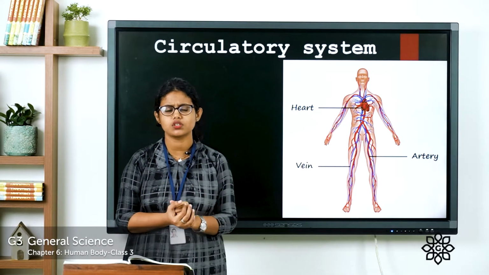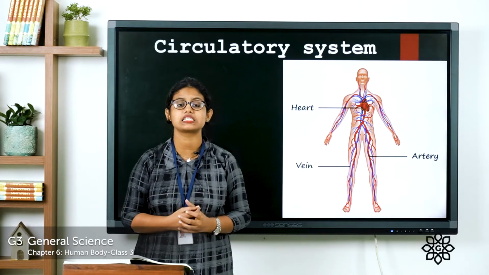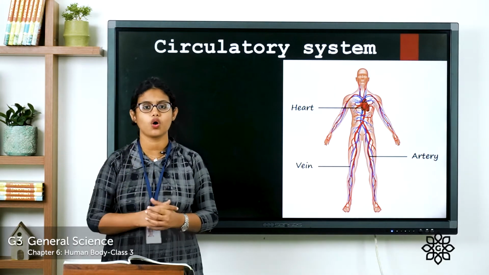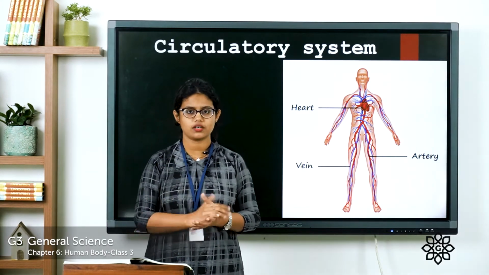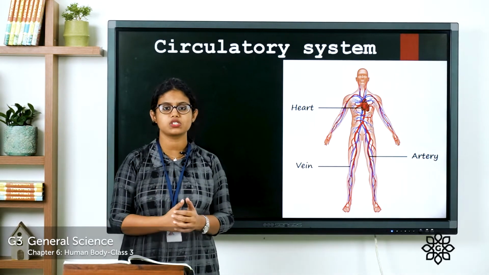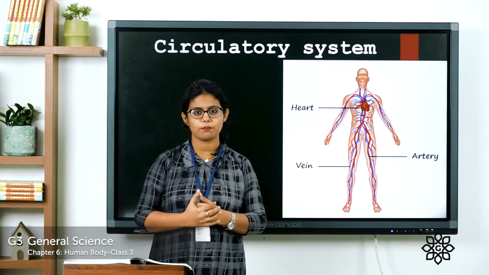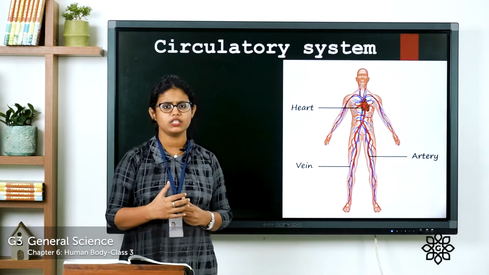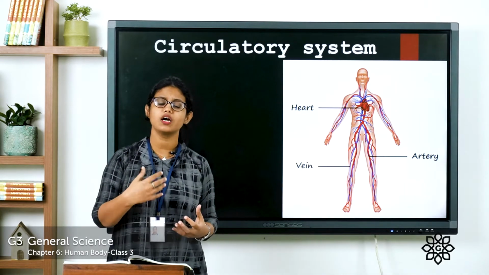And have you ever thought, why is our blood red in color? Because the blood has cells which contain a red substance. You know what that is called? That is called hemoglobin. That hemoglobin makes the blood appear to be red. So why is our blood red in color? Because of the red substance called hemoglobin. So we learned that the heart works as a pump and it pumps blood to all parts of our body, and it makes the lup-tup sound.